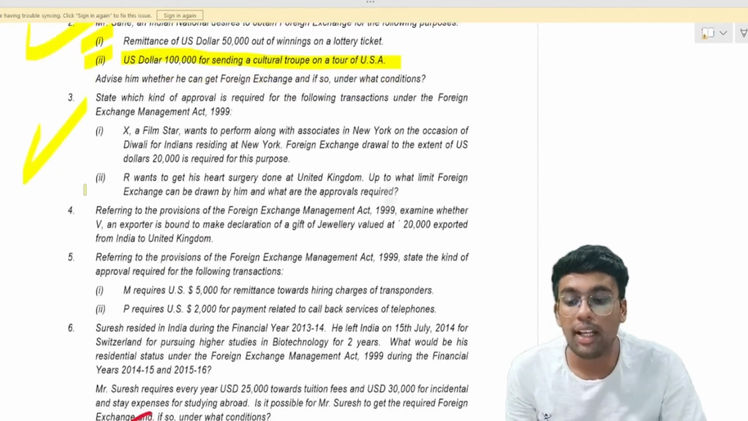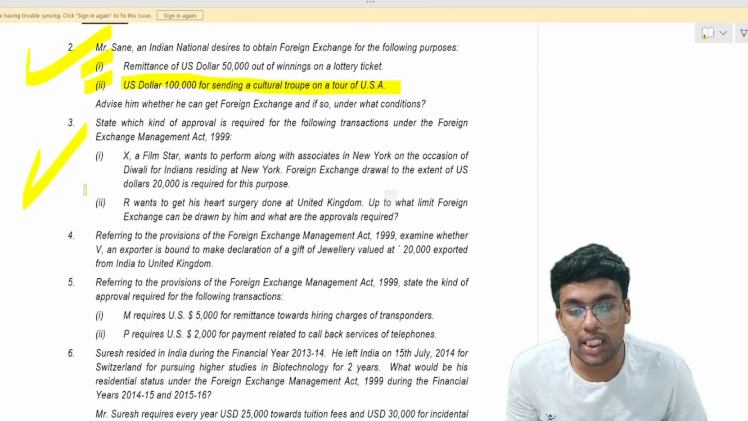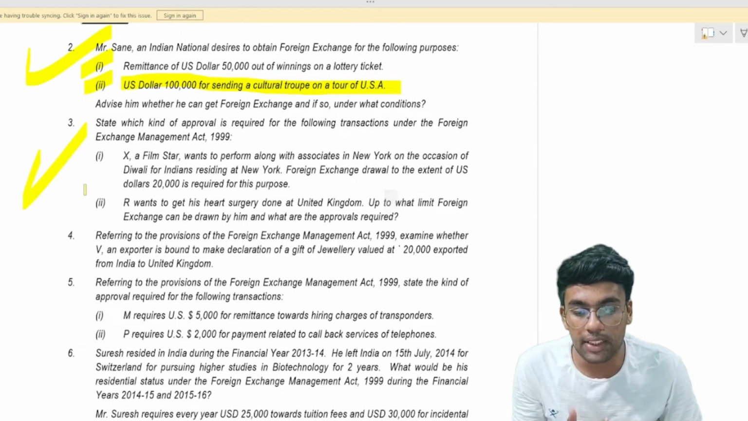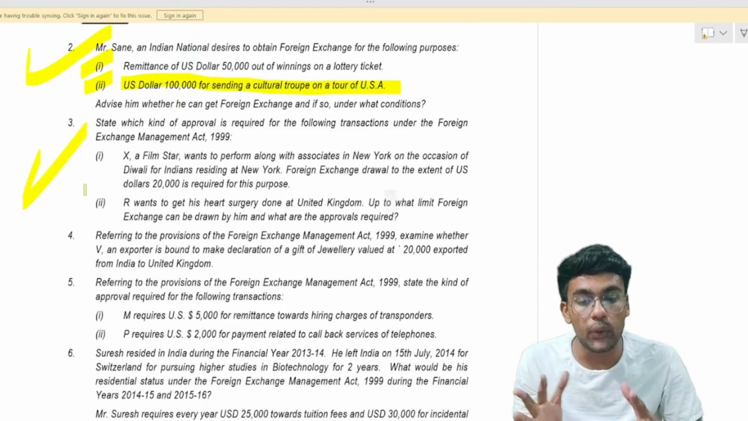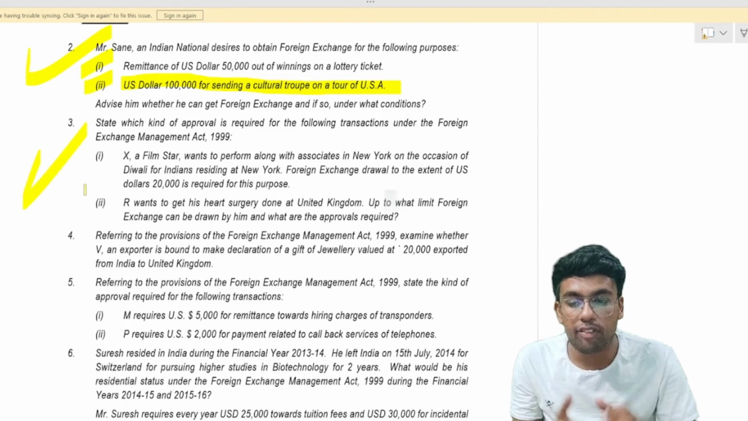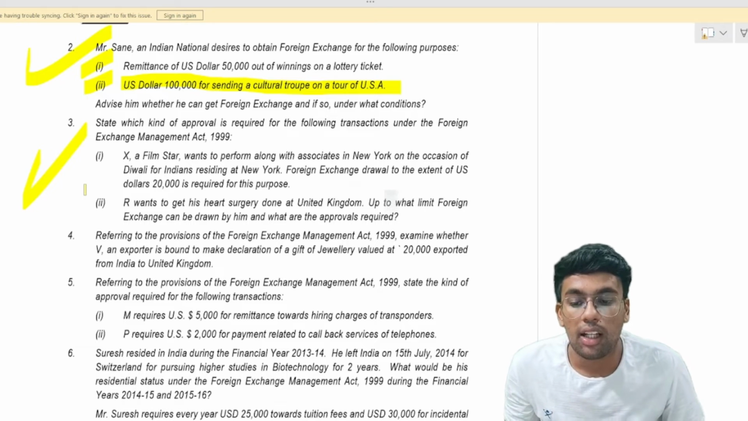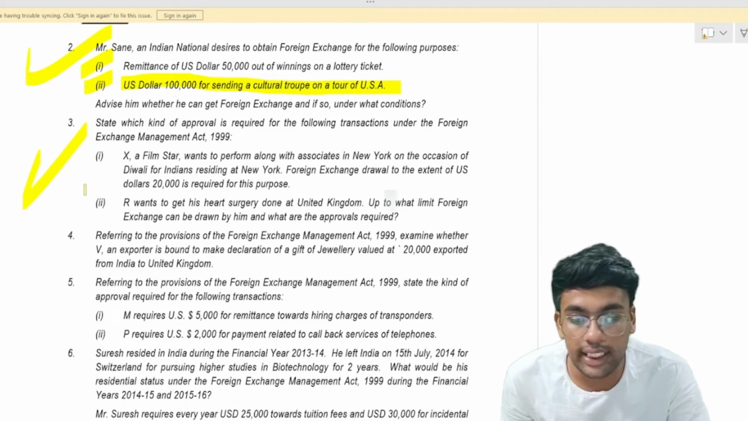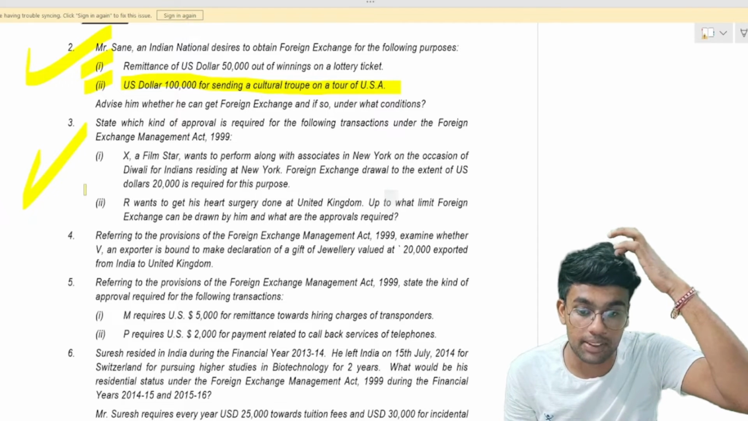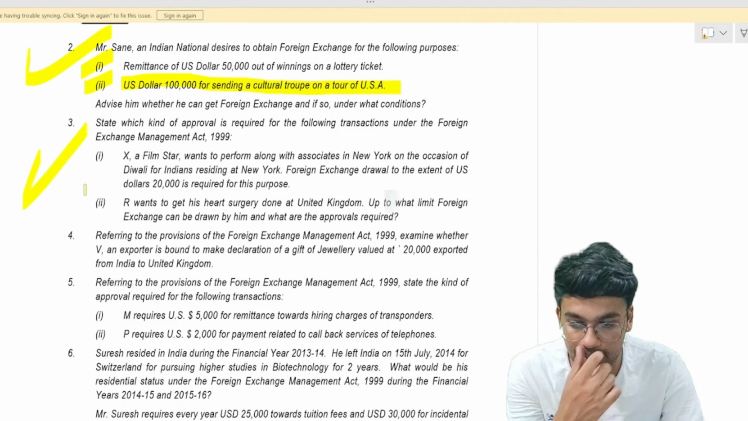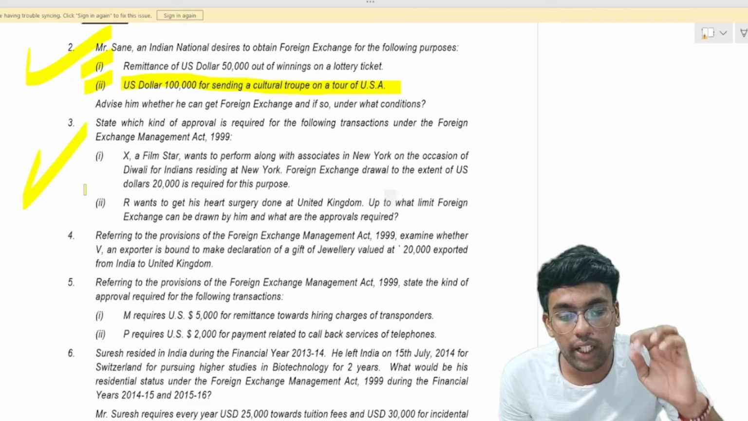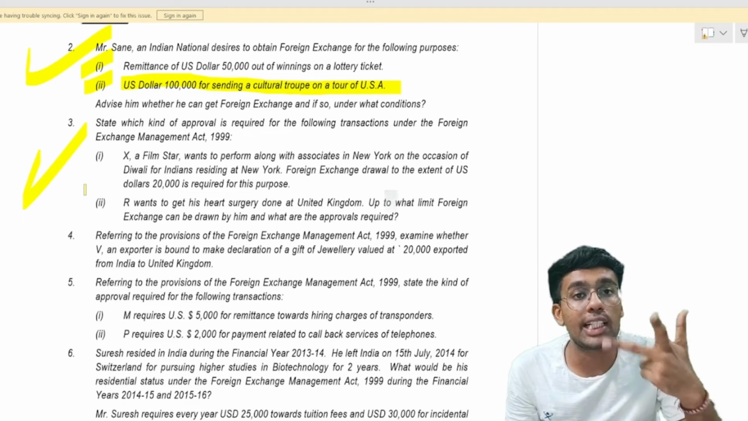For question number 3, which kind of approval is required for the following transactions under FEMA 1999? X is a film star who wants to perform along with associates in New York on the occasion of Diwali for Indians residing in New York. Foreign exchange drawal to the extent of $20,000 is required for this purpose. And R wants to get his heart surgery done in the United Kingdom. Up to what limit can foreign exchange be withdrawn by him, and what are the approvals required?